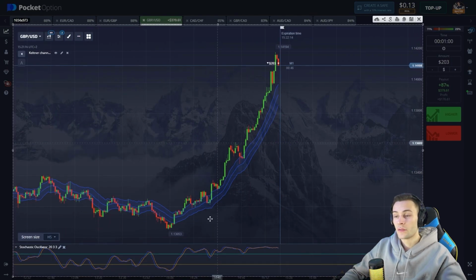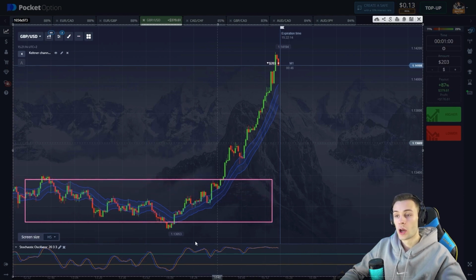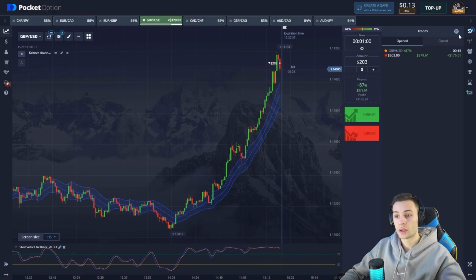We see that the flat took place here and there was a hook pump from this local low, very strong upward dynamics. The local high has been updated here, and then this correction. So the correction should be more or less equal to the pump because the price previously rocketed up, and we see the same picture on the stochastic. Very strong upward dynamic that tells us that the price is likely to go down, and that's why we opened the short position here.